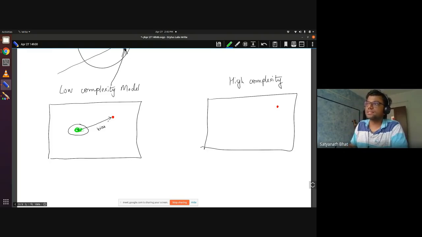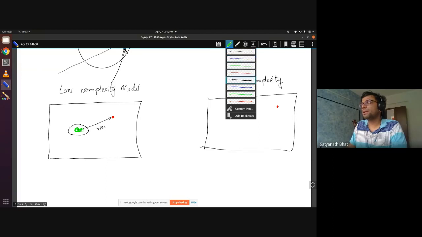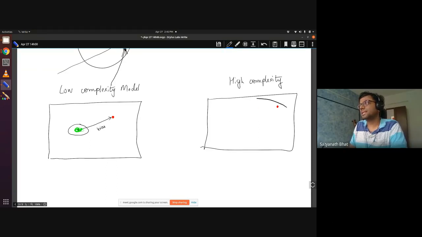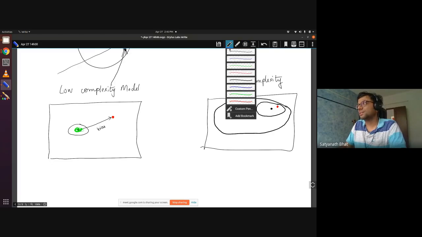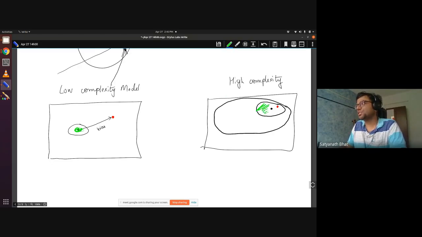So this is the bias and this is the variance. The variance will be small since I'm not having to search over a big bag. Whereas if I try to draw a similar figure for a high complexity model, I may get a big space over which I'm searching. And then finally, my hypothesis that I eventually learn will be close to this. But my variance here will be large. I will do quite a lot of search here. Just a picture for you to remember what happens when you choose a high complexity versus low complexity.